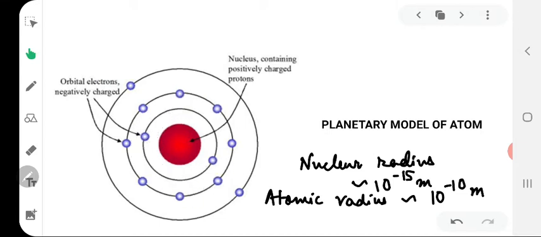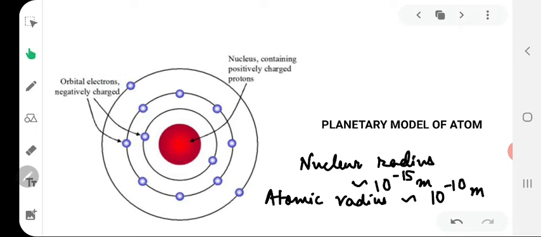The revolving electrons do not come close to the nucleus or get drawn towards the nucleus because their force of attraction towards the nucleus is balanced by the centrifugal force, which is of the same magnitude. It is directed away from the nucleus.